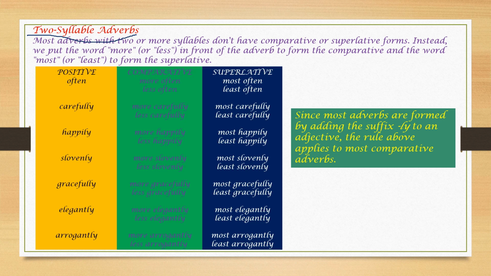Carefully, three syllables. Happily, three syllables. Solemnly, three syllables. Gracefully, four syllables: grace, fully. Elegantly, three syllables. Arrogantly, three syllables. With more than two syllables, we keep more or less before the word